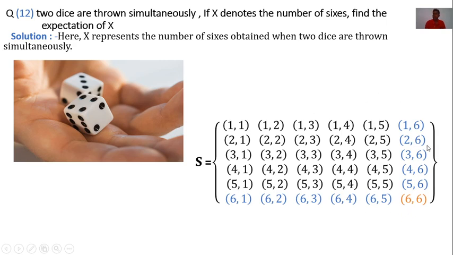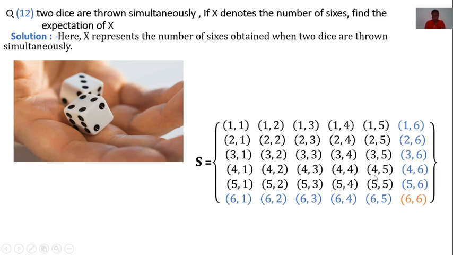Now I write the sample space in set form; it is denoted by S. Now see these black color outcomes: there is no 6 on the first die or the second die.